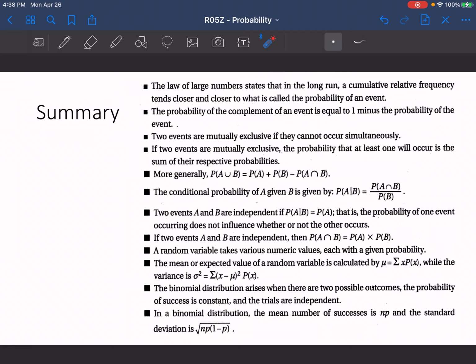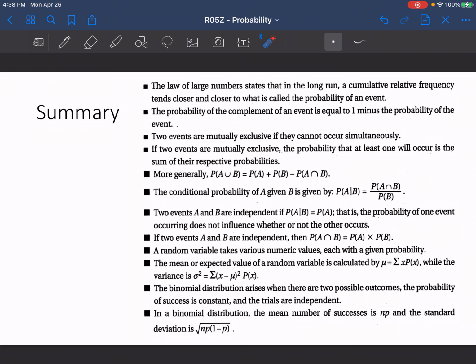So just to summarize all of it, we have the law of large numbers, which states that in the long run, a cumulative relative frequency tends closer and closer to what is called the probability of an event. The probability of the complement of an event is equal to 1 minus the probability of the event actually happening. Two events are mutually exclusive if they cannot occur simultaneously. If two events are mutually exclusive, the probability that at least one will occur is the sum of their respective probabilities. More generally, the probability of A or B, if they're not mutually exclusive, is the probability of A plus the probability of B minus the probability of A and B.